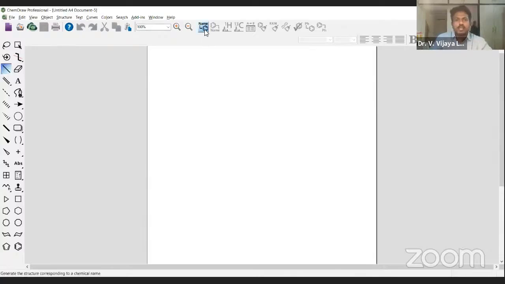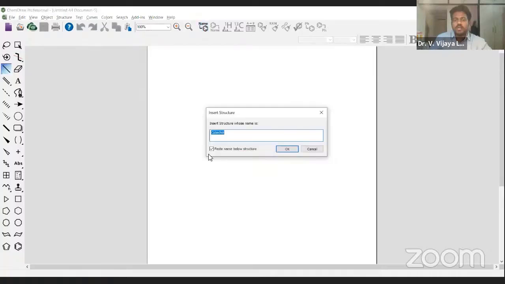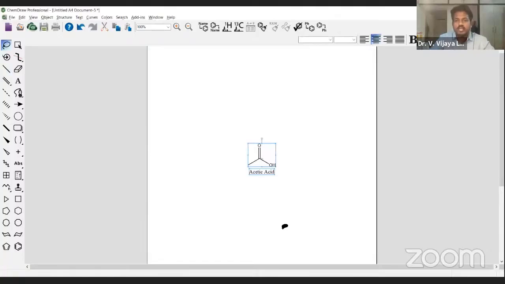Here one option is there, name to structure. Just click that option. Automatically a pop-up window will appear. Any name that you type here, it will simply bring that particular molecule onto our platform. Let me show you a few examples. Let me start with a simple example, acetic acid. Instead of drawing, if you know the name, simply type that and click. Automatically you will get the acetic acid molecule. A quicker way of getting molecular structures.